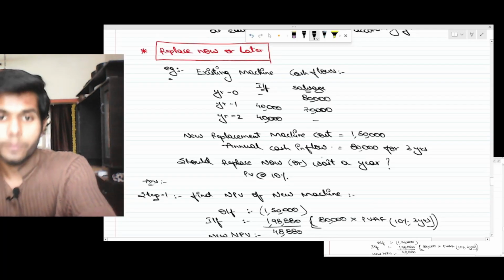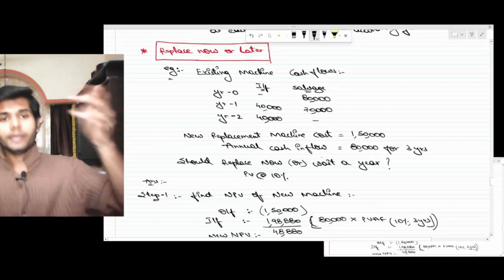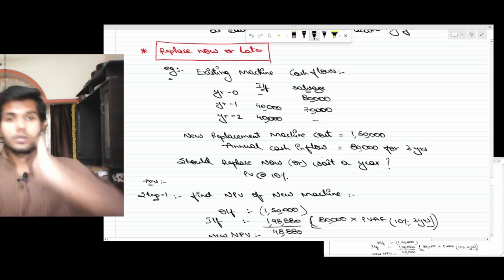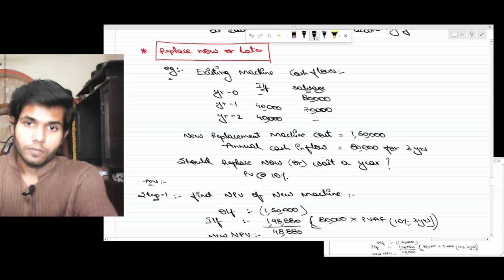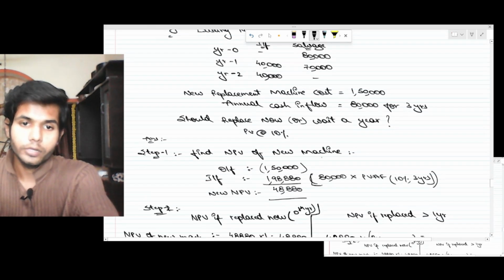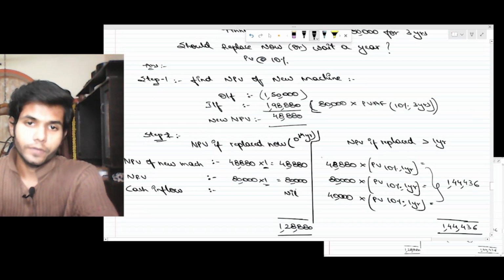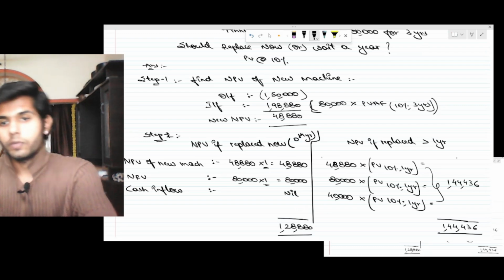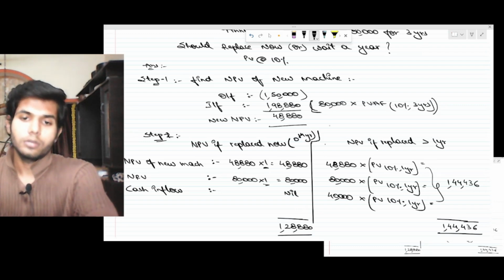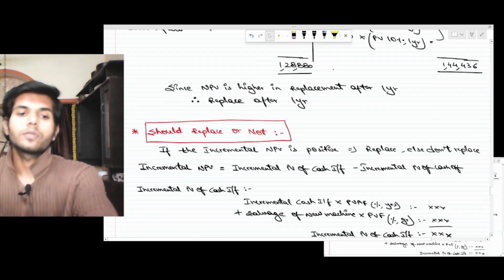So I've taken the NPV. Again, I'm explaining this for you. Replacement machine 1.5 lakh plus annual cash inflow 80,000 into PVF, inflow minus outflow gives the new NPV. So NPV if replaced in the 0th year, NPV if replaced after 1 year. NPV is more if replaced after 1 year, so select replacement after 1 year.